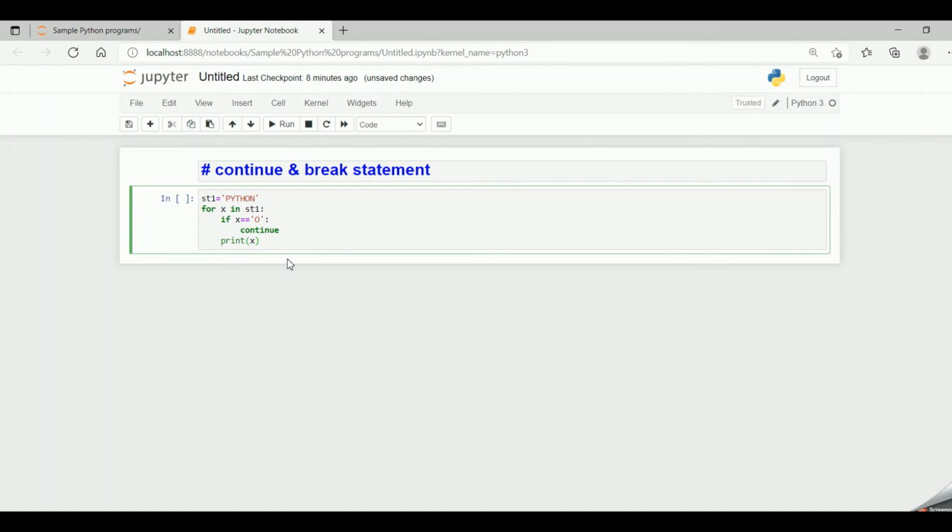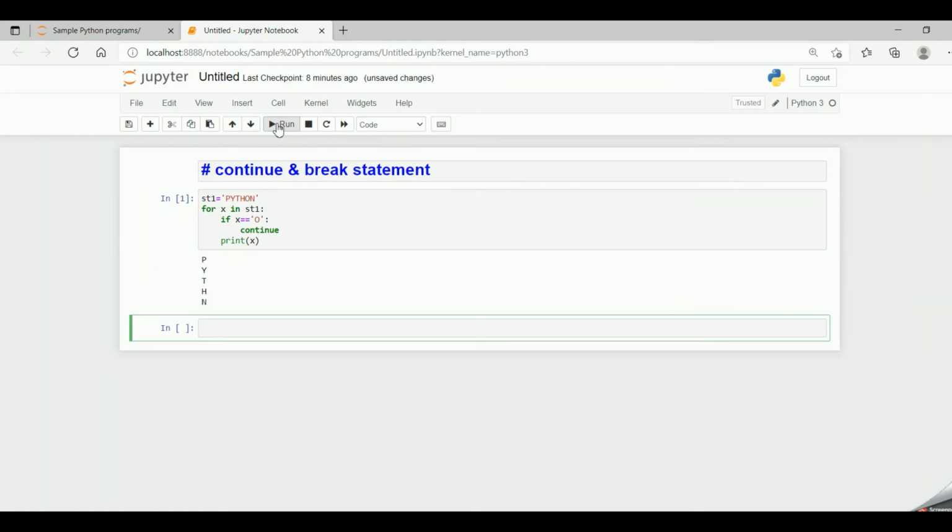So as we had discussed the logic just before, let's run and see what the output would be. So it prints PYTH, O has been skipped. The print statement is skipped for the O letter, and it continues for the other characters.